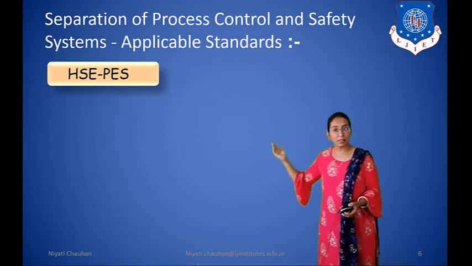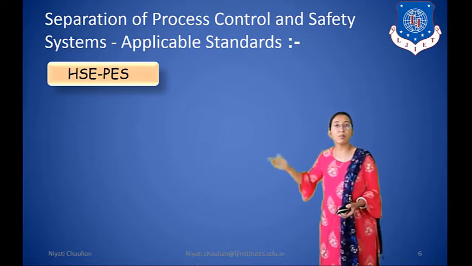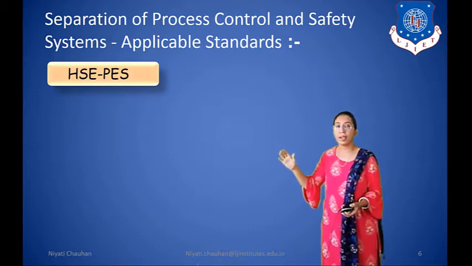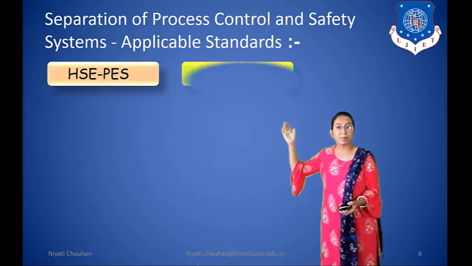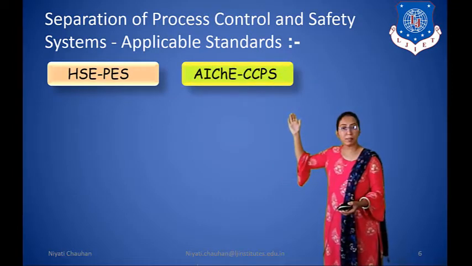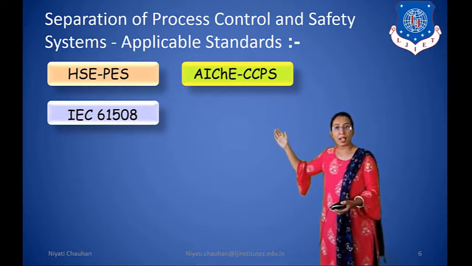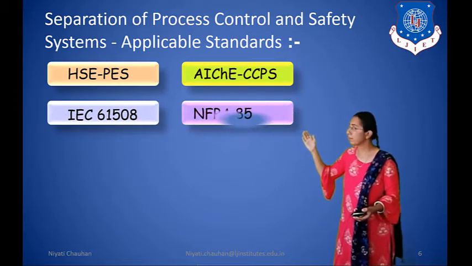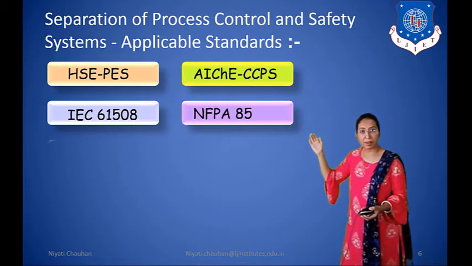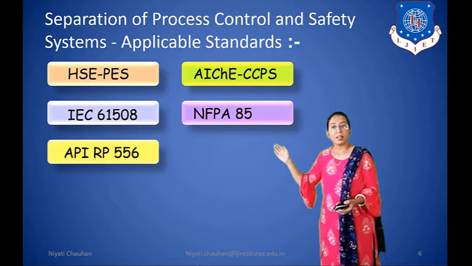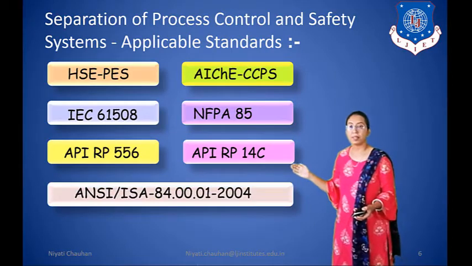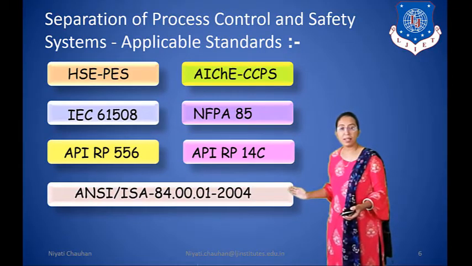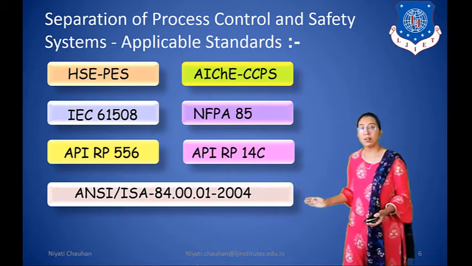Here we are discussing different standards on how to separate process control system and safety system. First HSE PES, then AIChE CCPS, IEC 61508, NFPA 85, API RP 556, API RP 14C, ANSI/ISA 84.00.01-2004.